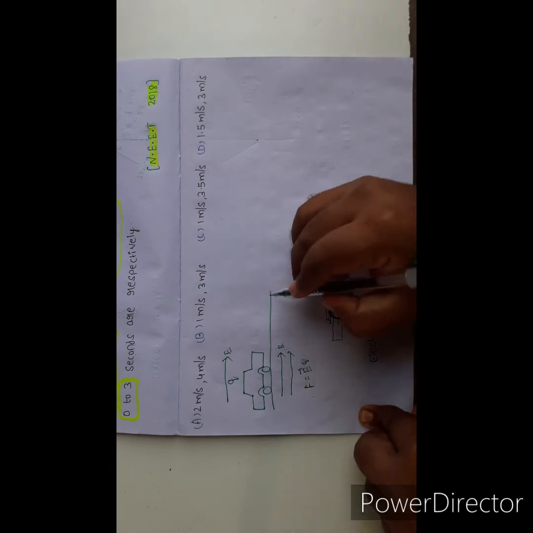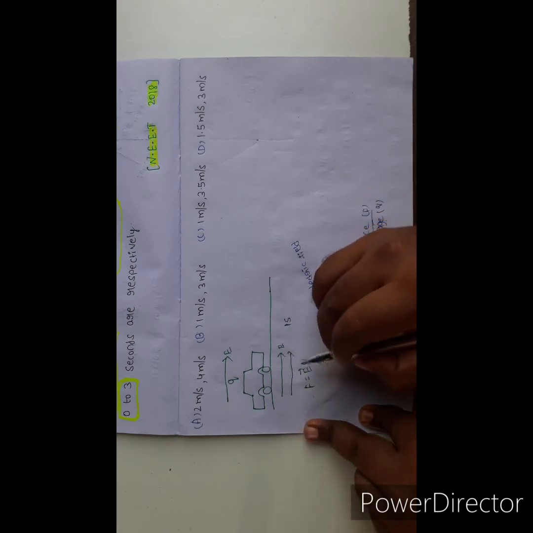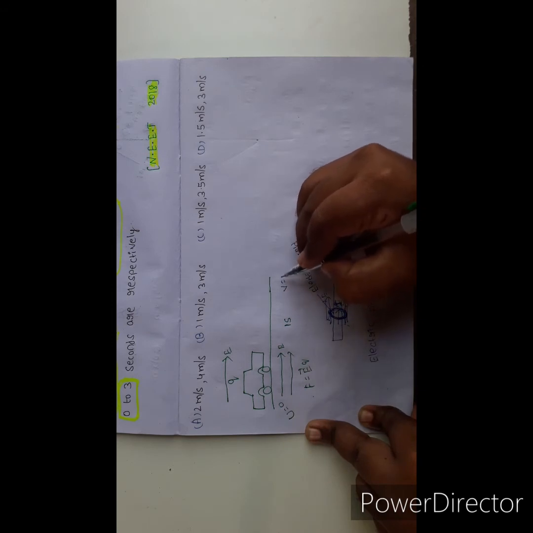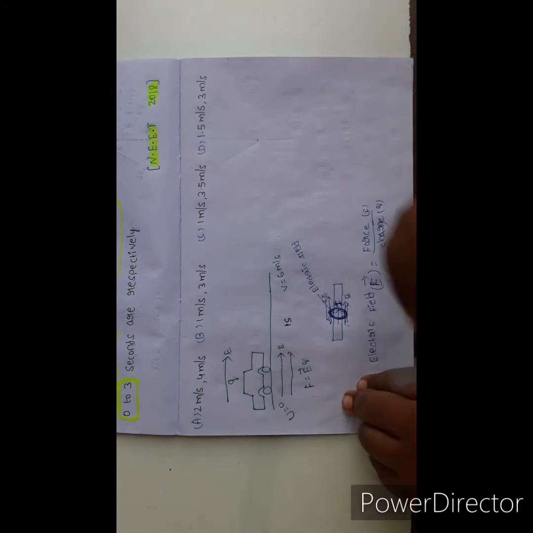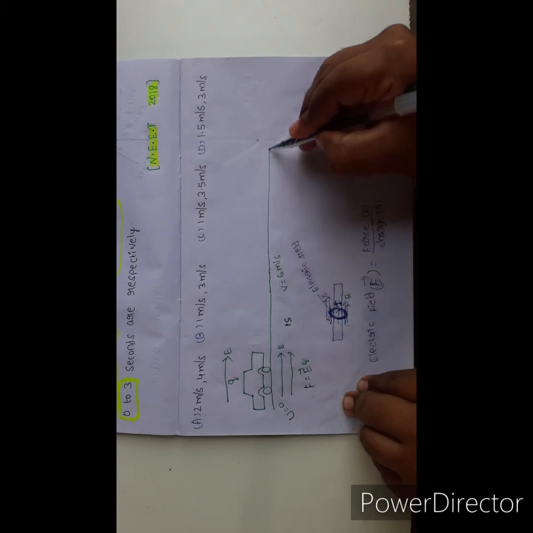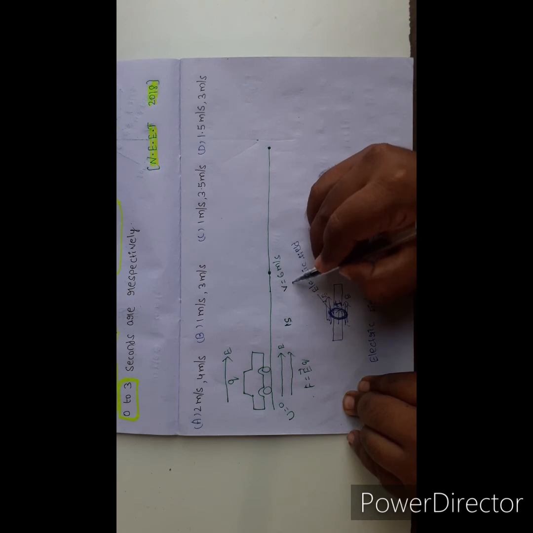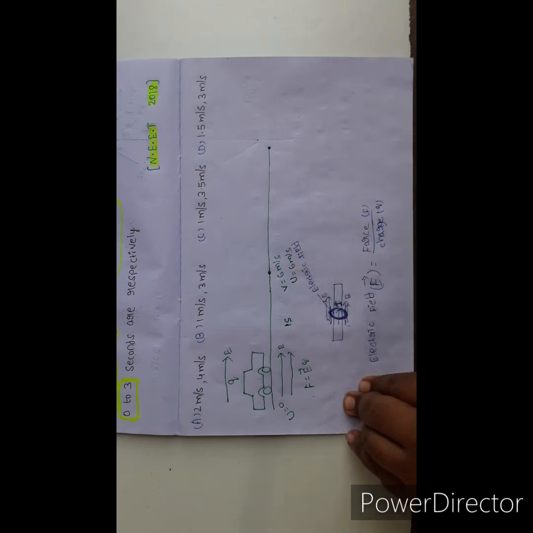So here the toy car travels in 1 second. The velocity of the toy car is initially u equal to 0 and final velocity v equal to 6 meter per second in 1 second. In the next 1 second the toy car travels up to here. At this point the final velocity becomes the initial velocity, u equal to 6 meter per second.